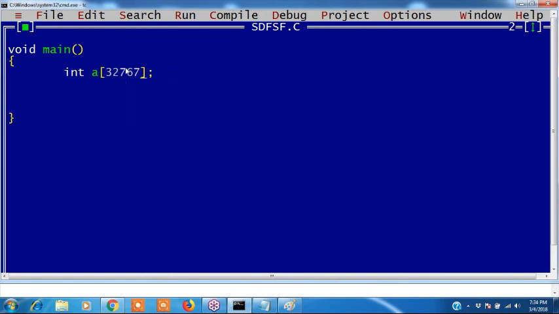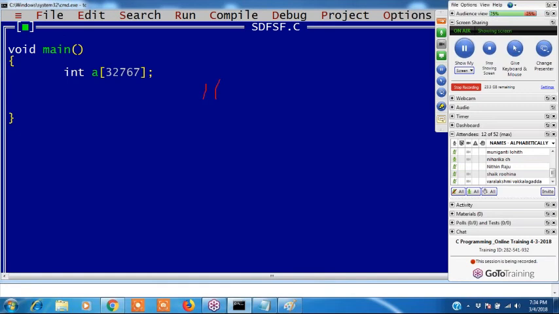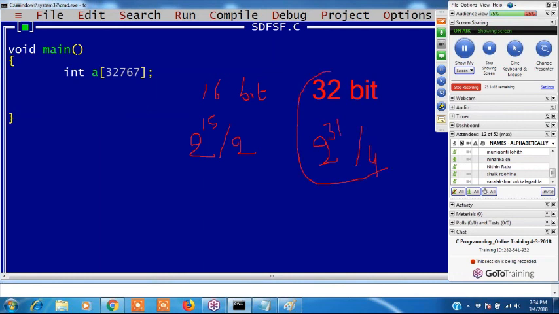This is 2 power 15 by 2. If it is 16-bit, the range is 2 power 15 by 2. If it is a 32-bit compiler, it is 2 power 31 by 2, which is the maximum size of an integer array. If it is 32-bit, it takes 4 bytes. If it is 16-bit, it takes 2 bytes, right?